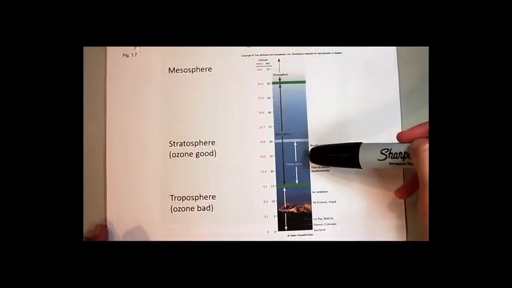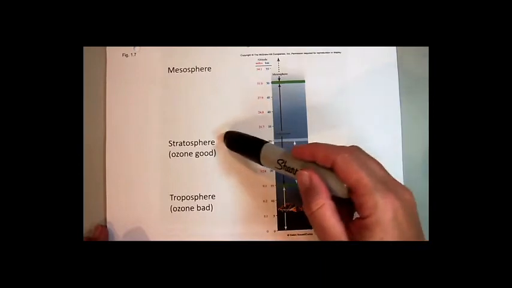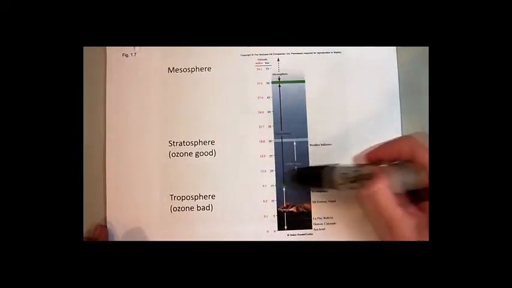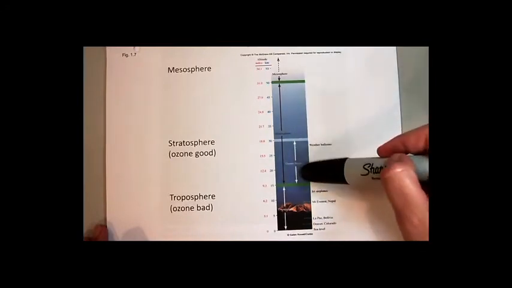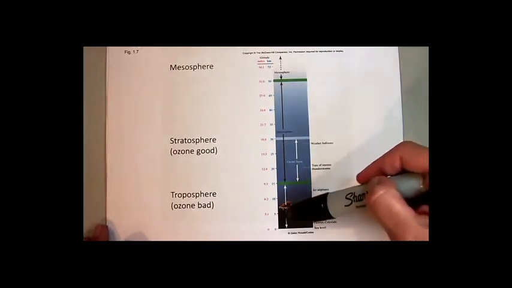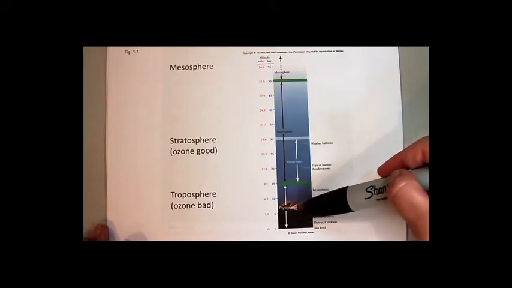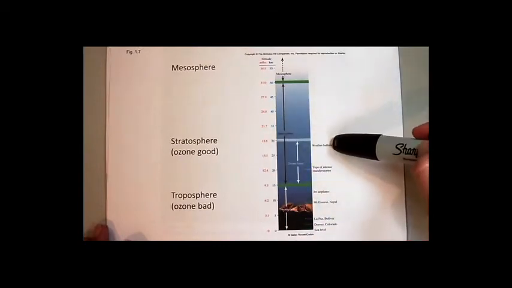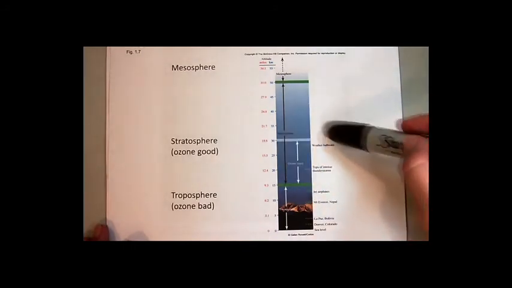The ozone layer that protects us from the sun's harmful radiation is actually a very wide swath of the stratosphere. So the ozone that we're talking about right now is the ozone that exists in the troposphere, right down at ground level. We're going to talk about stratospheric ozone next unit, and the value of the ozone in the stratosphere.